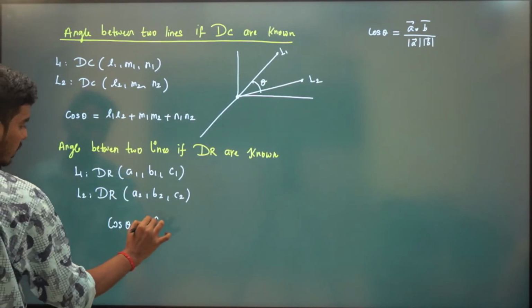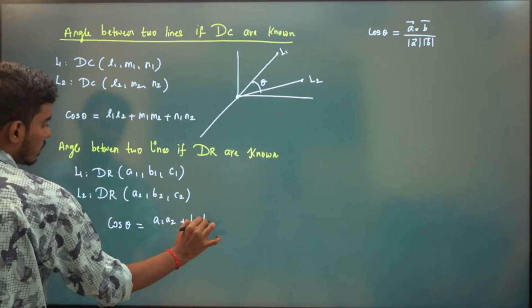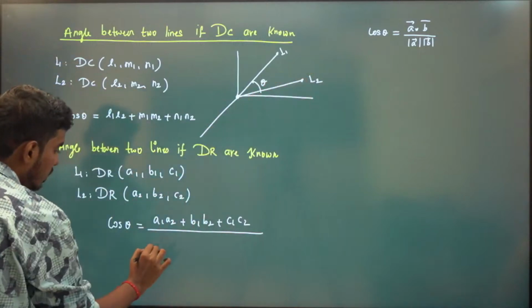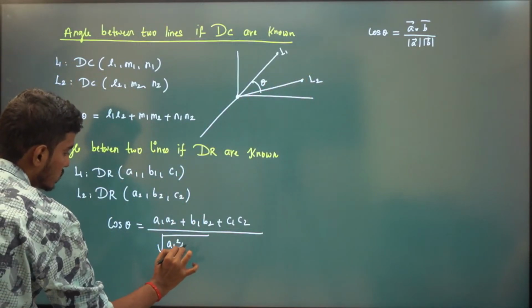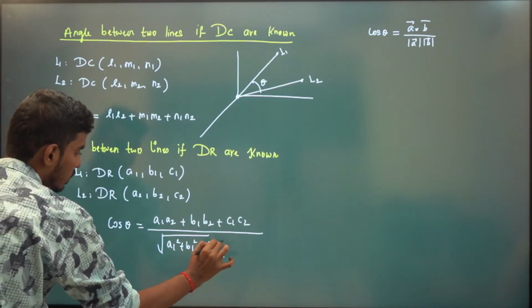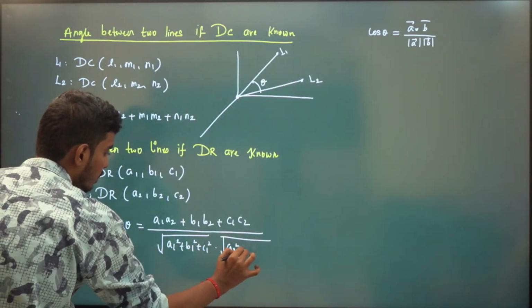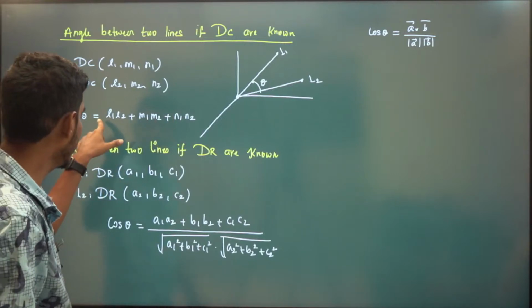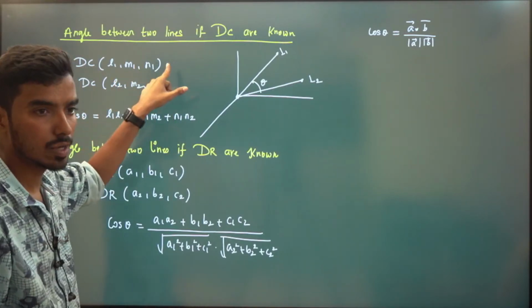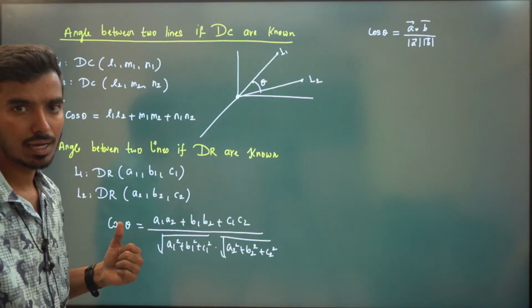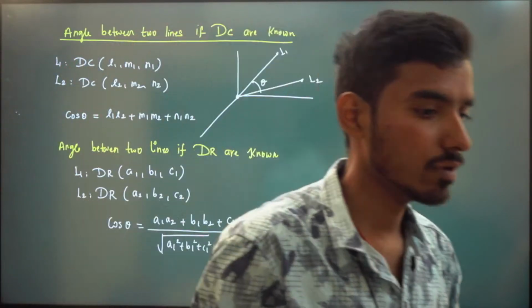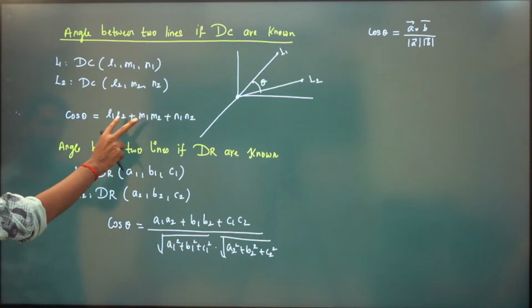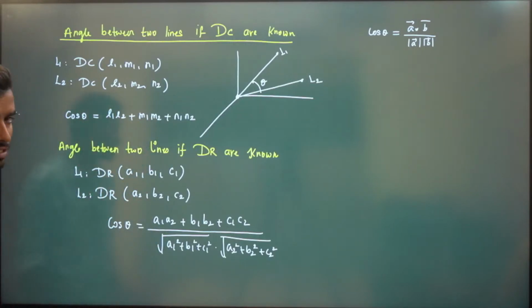Cos theta is equal to the dot product, A1 A2 plus B1 B2 plus C1 C2, divided by the magnitude of the first vector, so root of A1 square plus B1 square plus C1 square, into the root of the second magnitude, A2 square plus B2 square plus C2 square. Here, if it were direction cosines, you would have divided by root of L1 square plus M1 square plus N1 square, which is 1 because it's a unit vector, and we already proved that L square plus M square plus N square is always equal to 1. So this is how to find the angle between the two lines if direction ratios are known, if direction cosines are known.